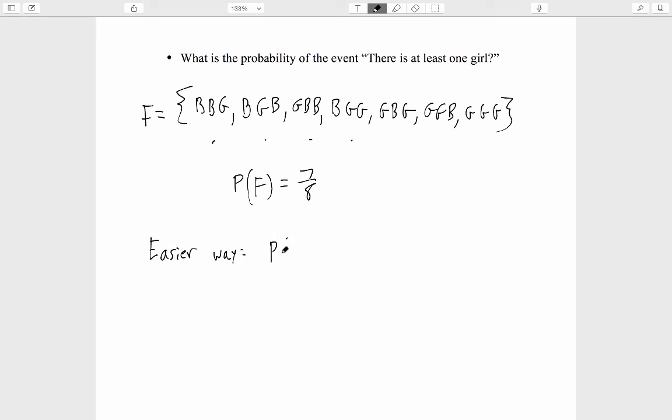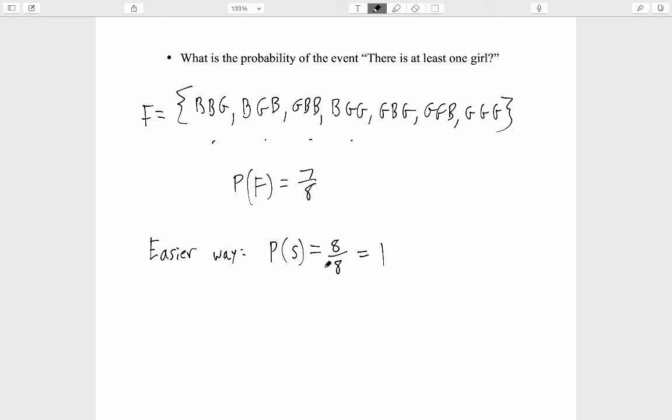The easier way is to note that the probability of the full sample space, the probability that something happens, is 8 out of 8. Each of the 8 outcomes in the sample space contributes 1/8 to the probability that something happens. Right? The probability that something happens equals 1.